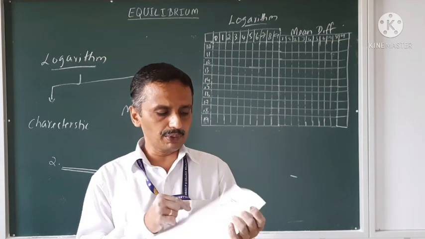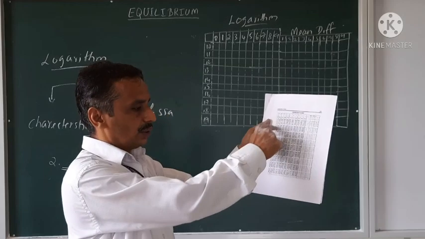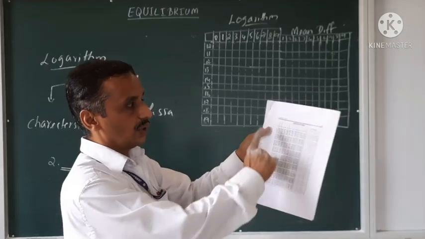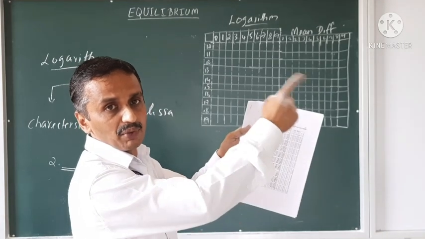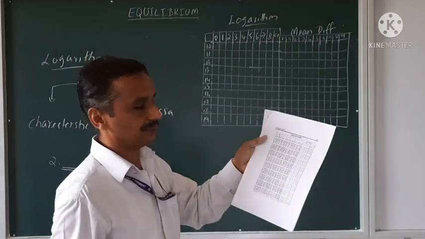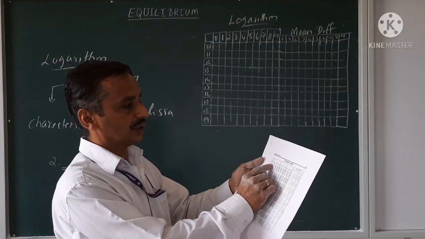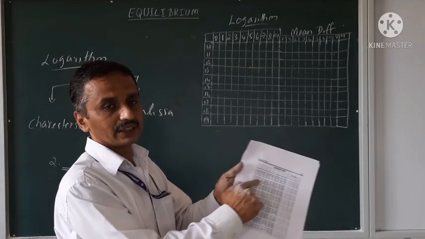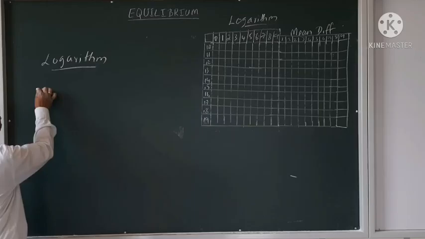In that we will find rows 10 to 54 or 64, and at the top 0 1 2 3 like this up to 9, then again mean difference 1 to 9. In each box there is written 0.0411 or 1523 etc. These values will be written as the mantissa.